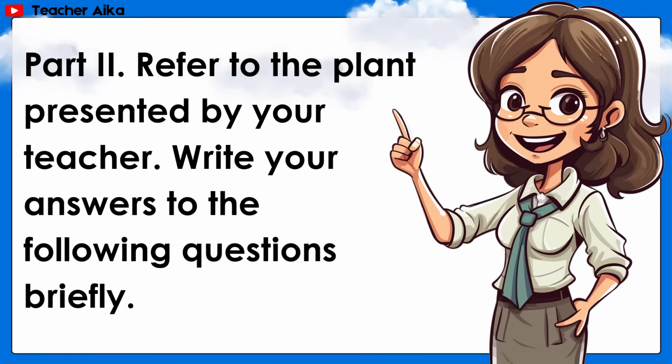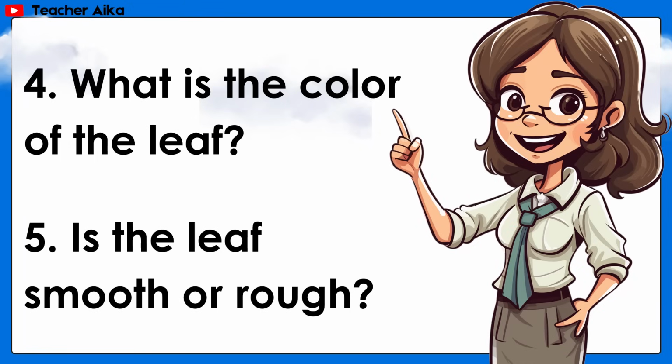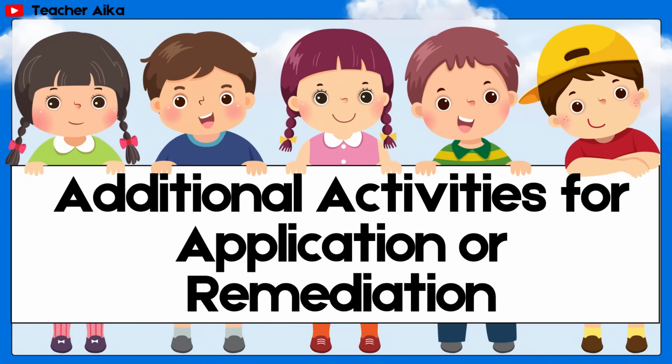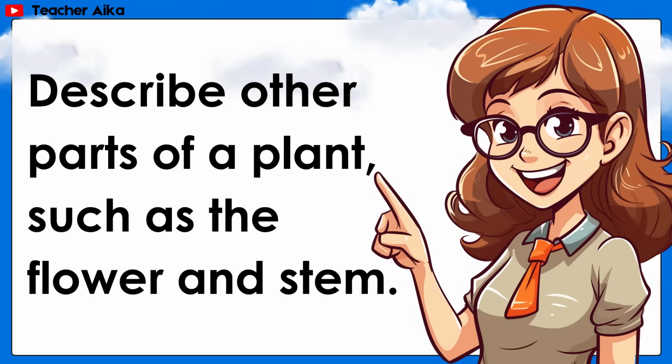Write your answers to the following questions briefly. Number 4. What is the color of the leaf? Number 5. Is the leaf smooth or rough? Describe other parts of a plant such as the flower and stem.